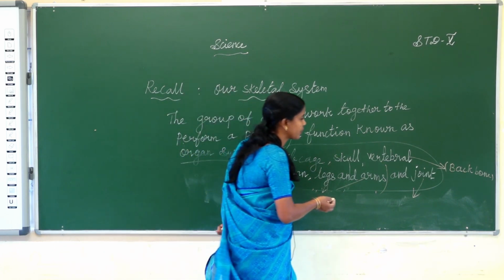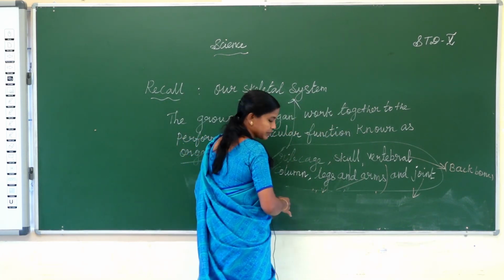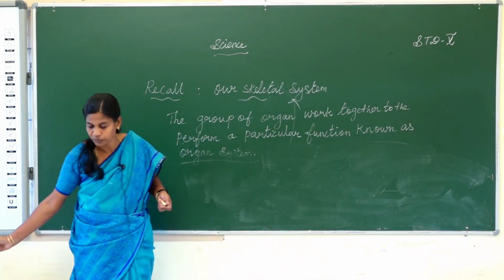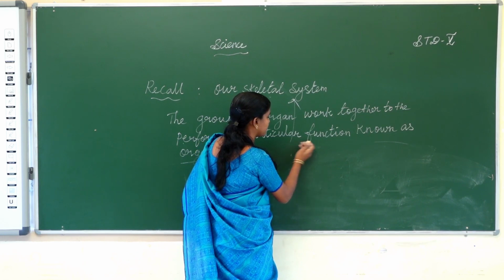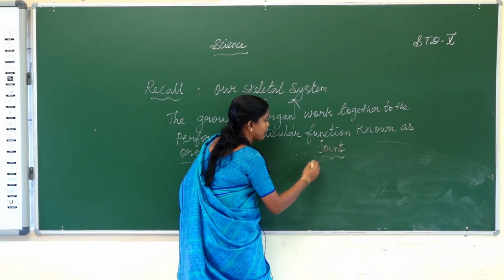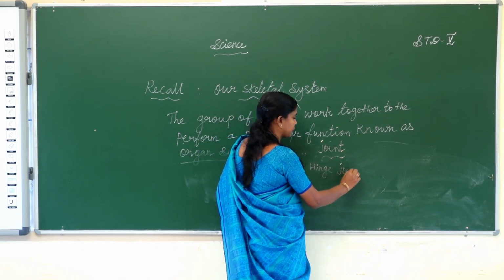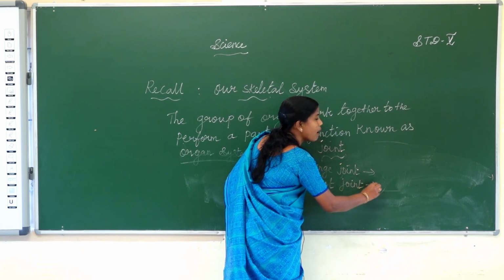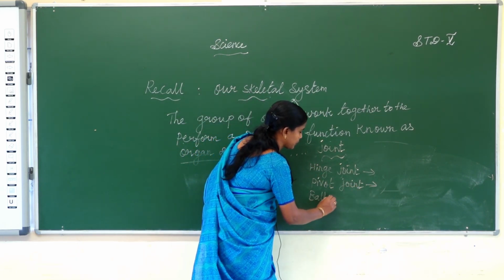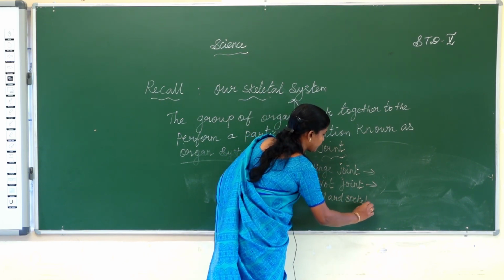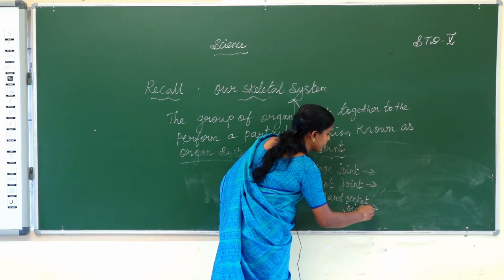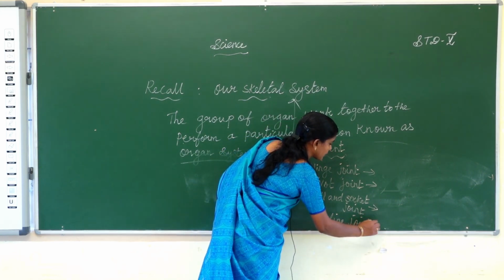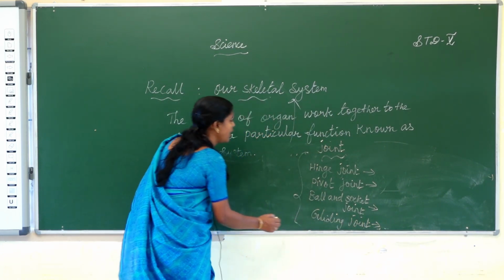Joints are divided into hinge joint, pivot joint, ball and socket joint, and gliding joint. These are movable joints.